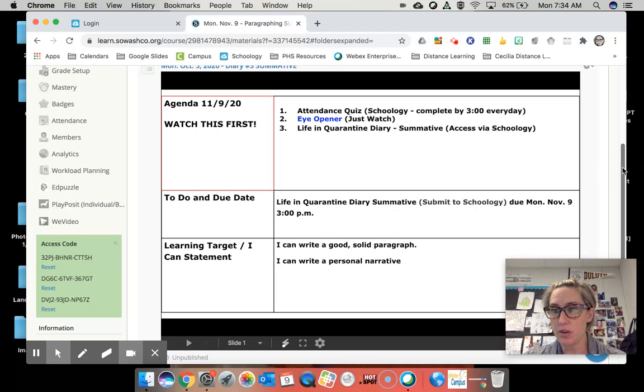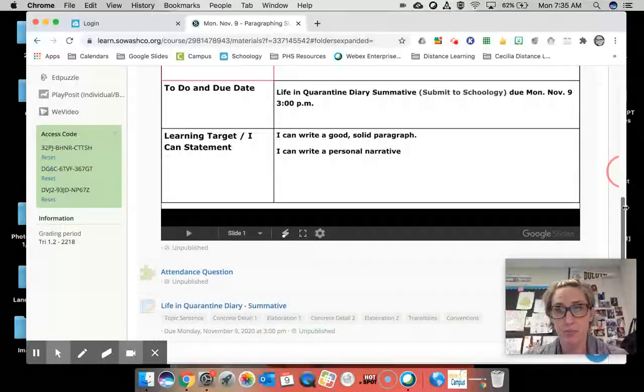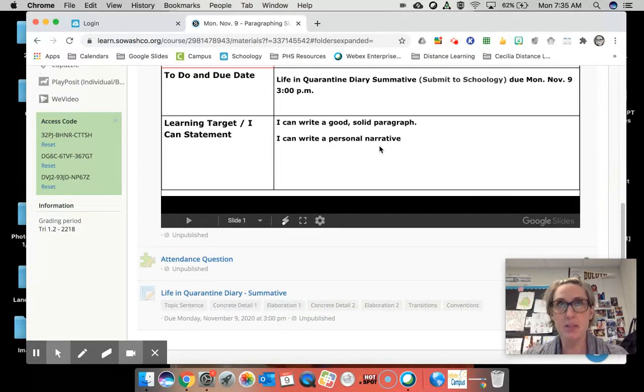And I'm assessing whether or not you can write a good solid paragraph based on what we've been learning this year, and that you can write a personal narrative. Keep in mind the difference between style with a personal narrative versus formal academic writing, which we talked about last week.